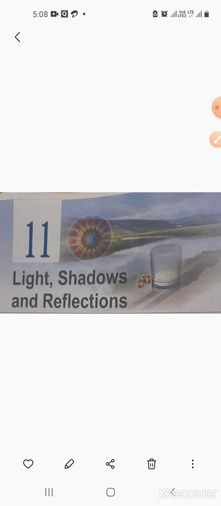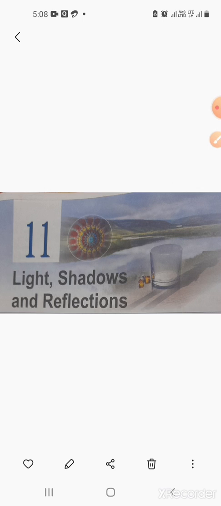As soon as we switch on a bulb or a tube light, we are able to see everything around us. What enables us to see things around us when a bulb or a tube light is switched on? We need light to see the things around us.